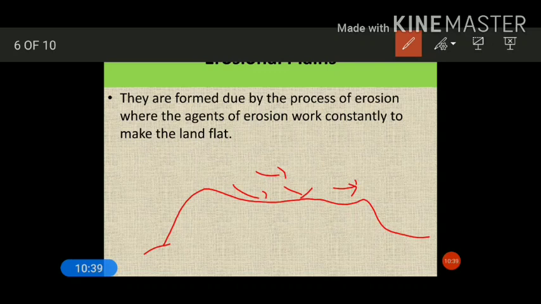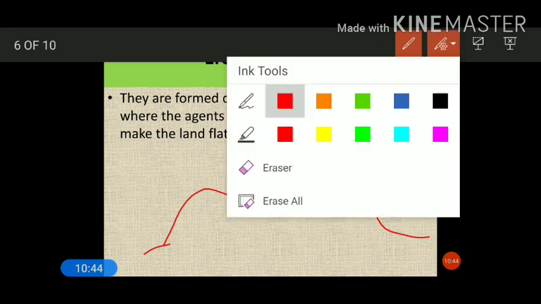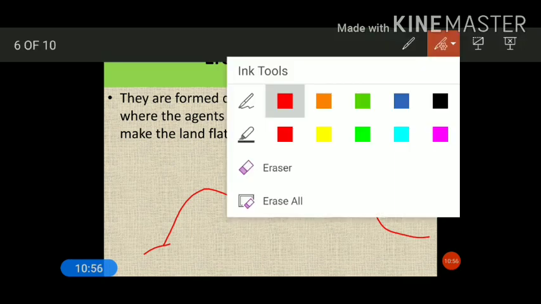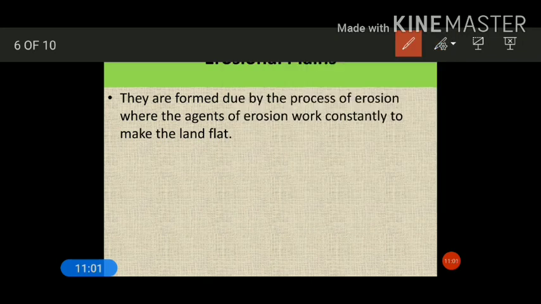There the impact of glaciers will be more, so the height of this landmass gets reduced, or the surface soil gets eroded out, and the landmass will reduce to a peneplain. So this landmass attains the height of a plain, and such types of plains are termed erosional plains.